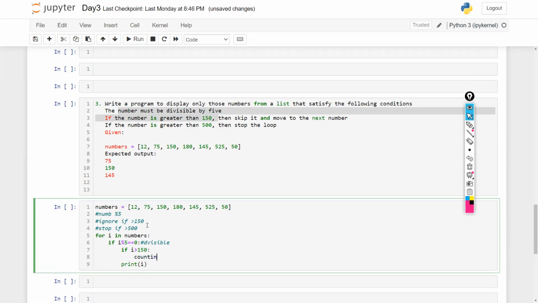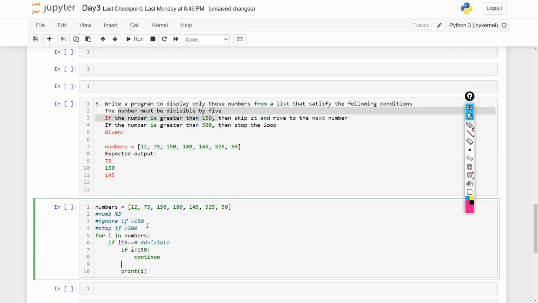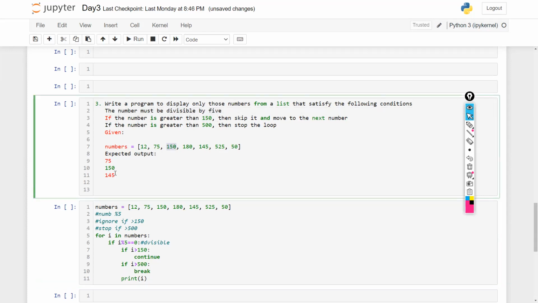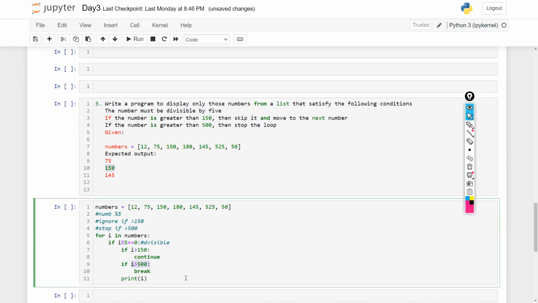Now I will explain what this continue is. Many of you don't know this, so I'm going to explain it in detail. And if I is greater than 500, in that case, break. Only greater than. If the value is equal to 150, we are printing it. In the same way for 500, if it is equal to 500, maybe we will print it or we will ignore it, but not equal to. Understand, we do not need to use equals to here.